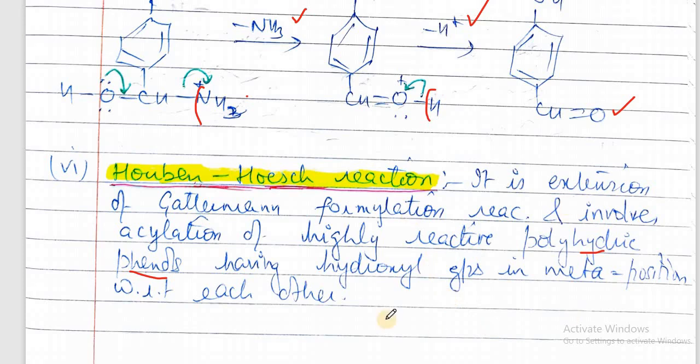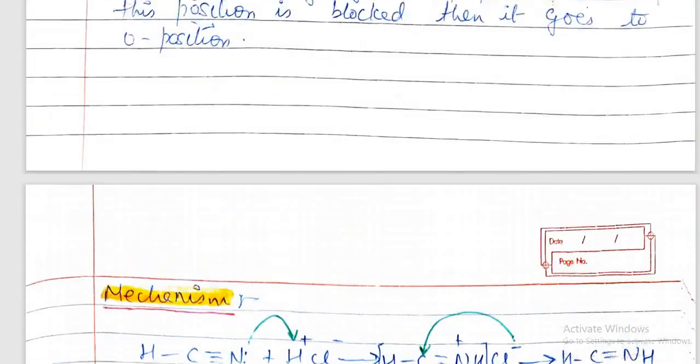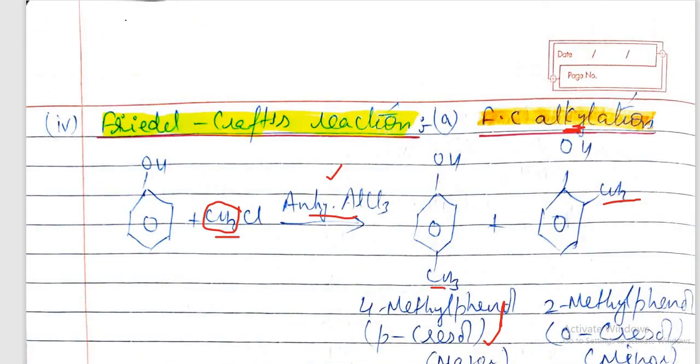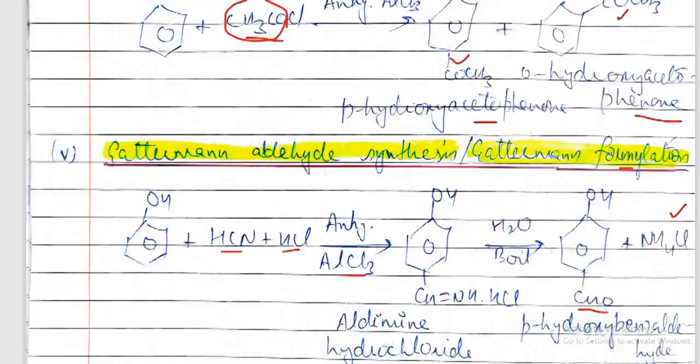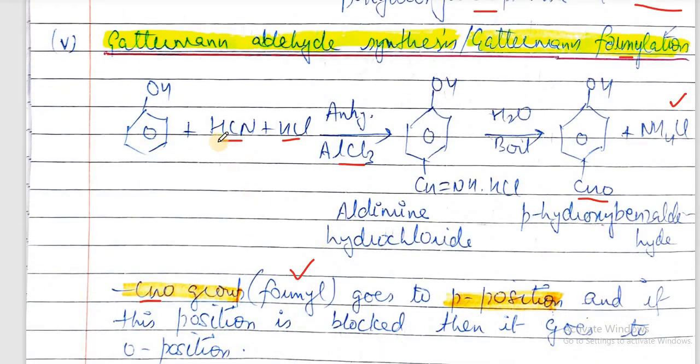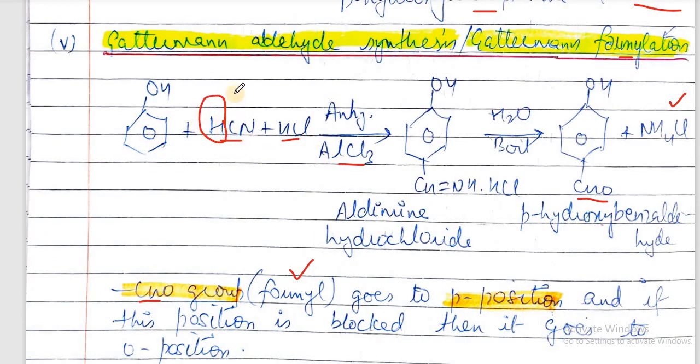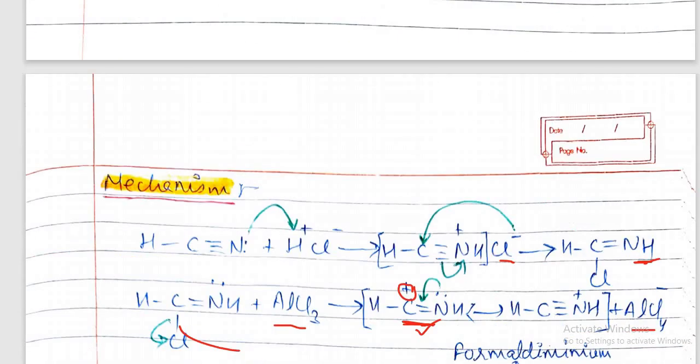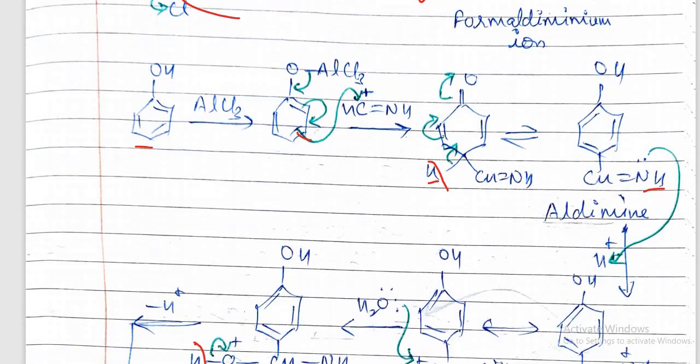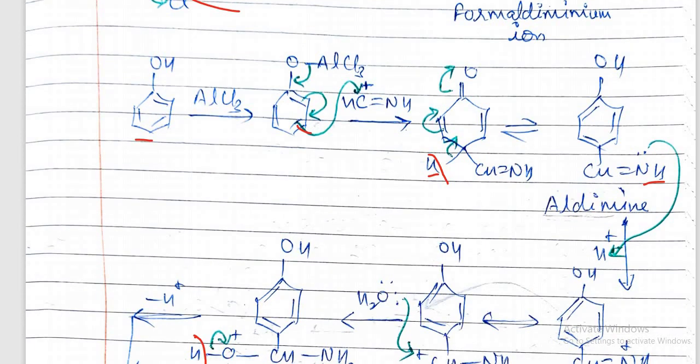Then when it is treated with these reagents, HCN, HCl, instead of H we will be using CH3. So with this, all the mechanism will change a little, and you can easily write its mechanism. So first you try yourself, and then we will do it in the next lecture. So thank you.